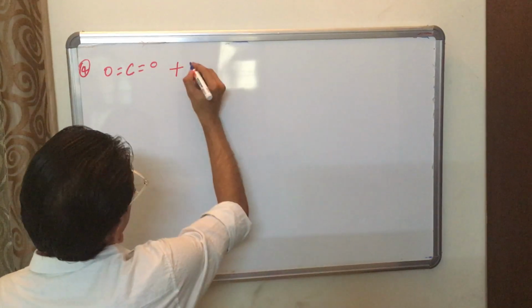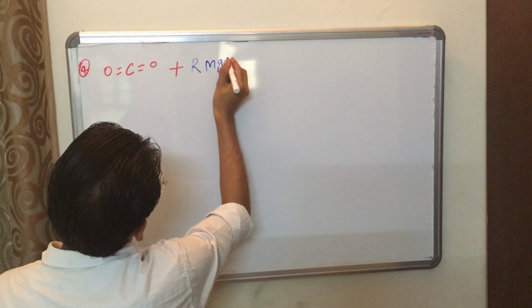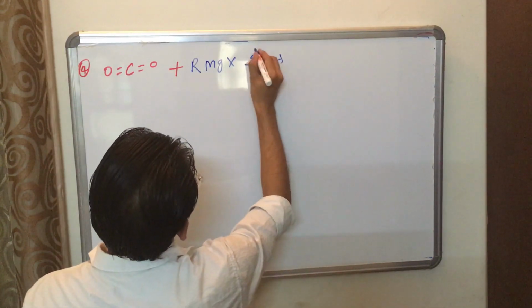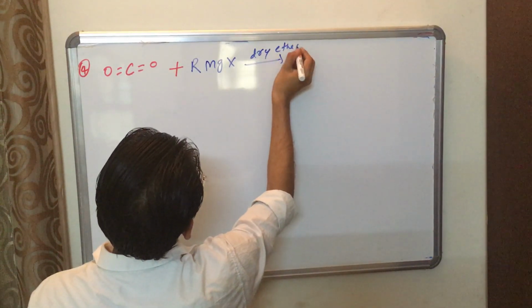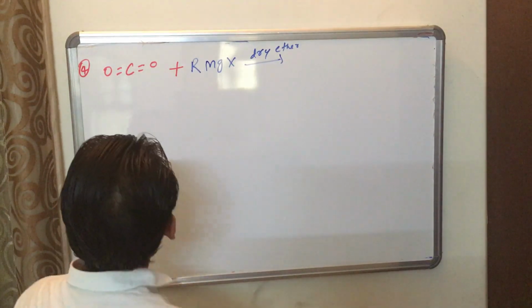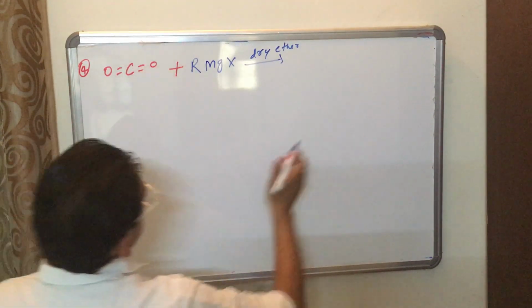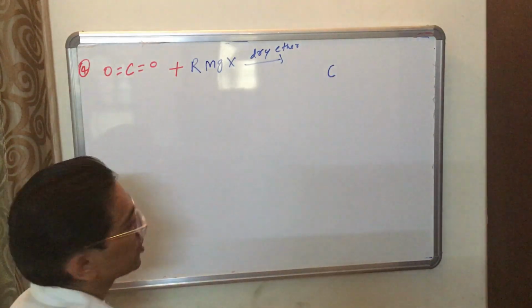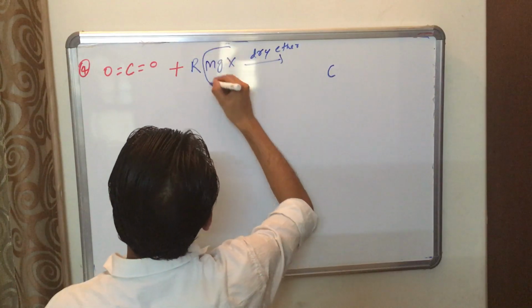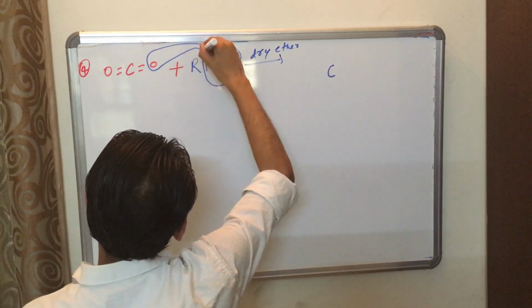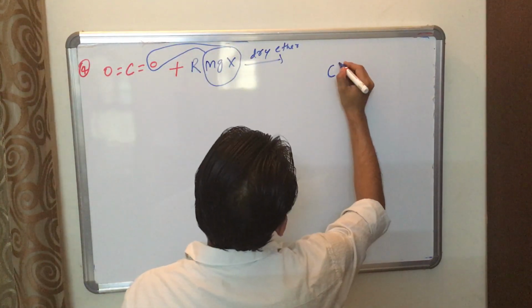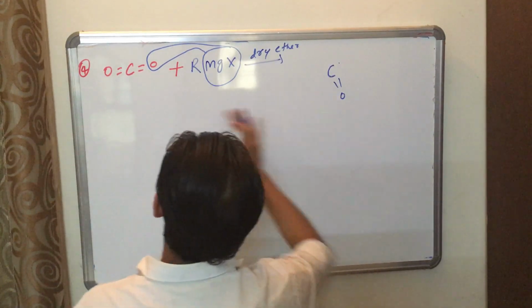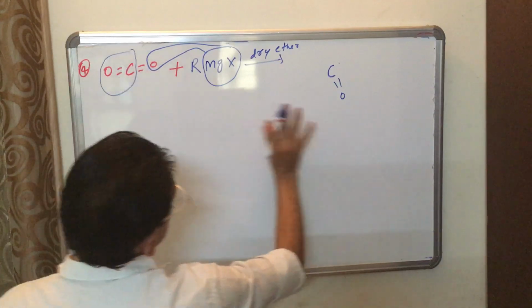When this reacts with RMgX, meaning Grignard reagent, in presence of dry ether, no problem. Then this part C will come with oxygen, meaning one O comes, and this part I am writing as it is.